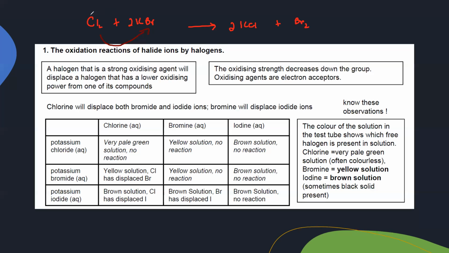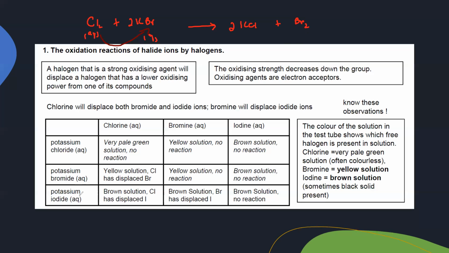As you can see, both ways are valid, but in this table it is given as aqueous chlorine. You have dissolved chlorine and you add it to potassium bromide. Originally the chlorine solution was yellow, but because chlorine displaces the bromine, it forms potassium chloride and a bromine molecule. So the yellow solution will disappear, and due to the presence of the bromine molecule, it will turn brown.